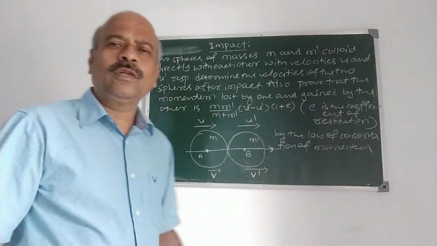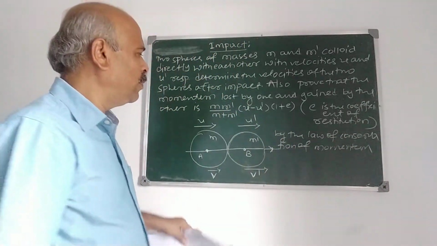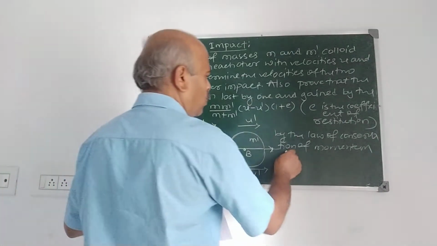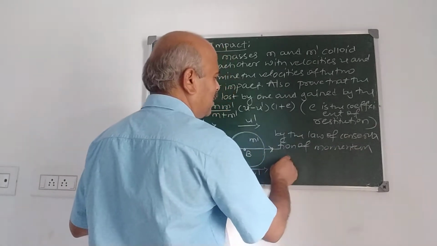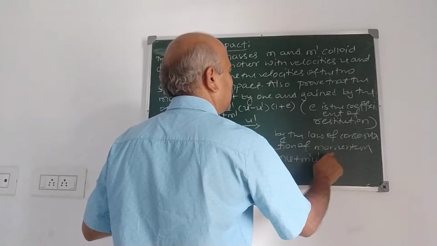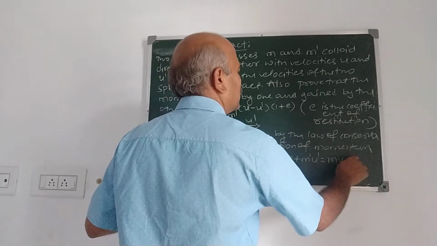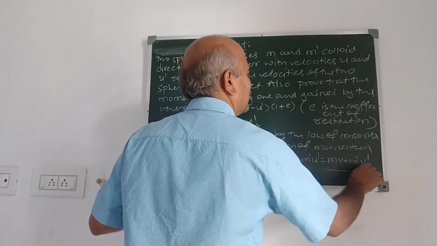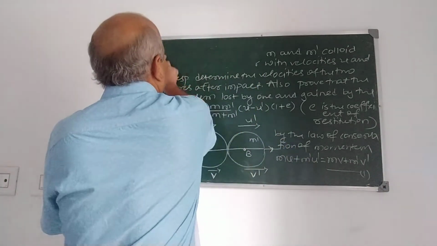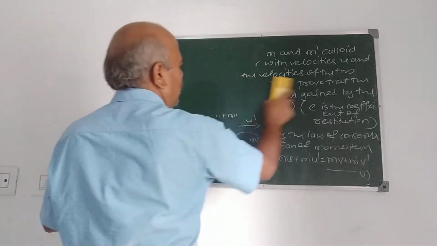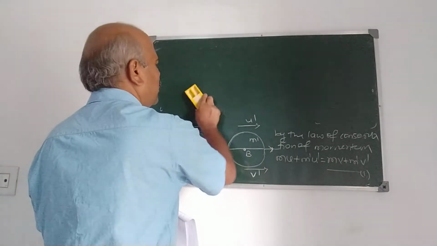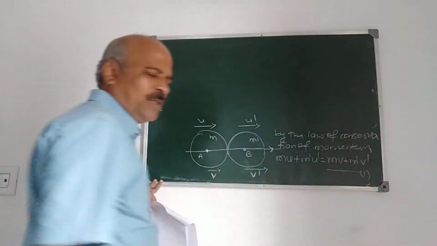what does the law of conservation of momentum state? Total momentum after impact is the same as total momentum before impact. Therefore, mu plus m dash u dash is mv plus m dash v dash. Take this as first one. This is the conservation of momentum. From that we have the first expression.